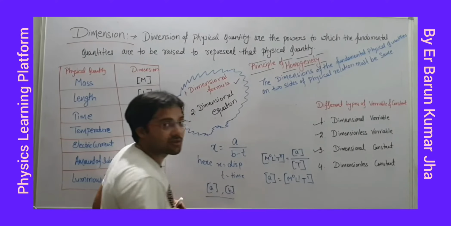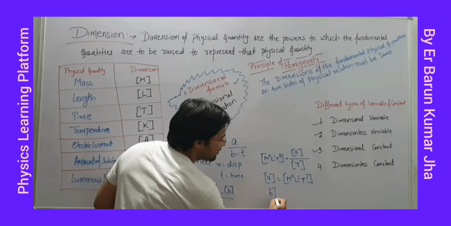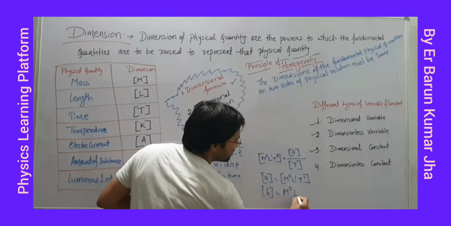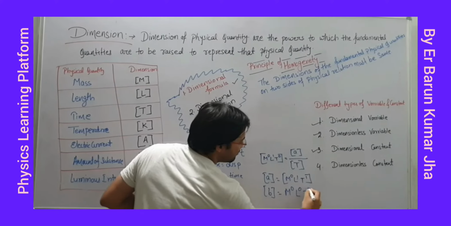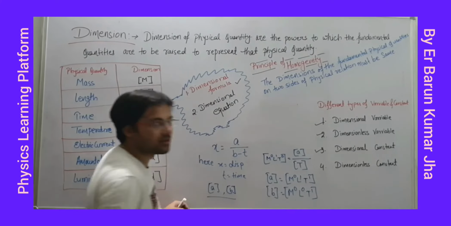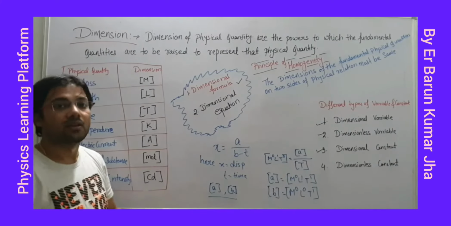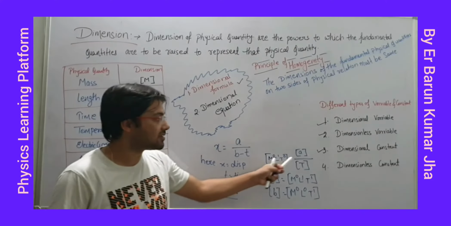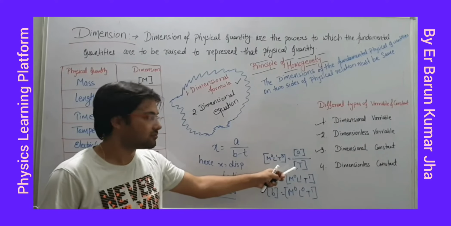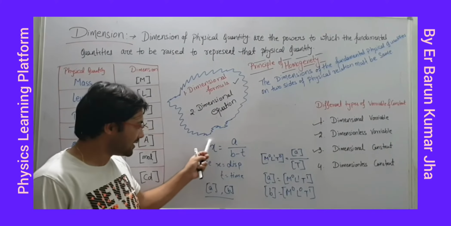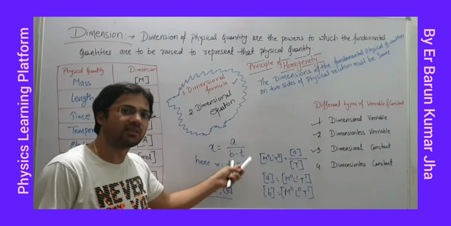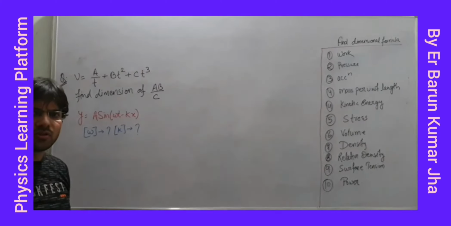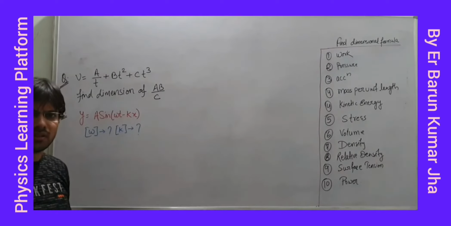So this is the dimension of A, and the dimension of B is what? M0, L0, T1. Right? In this way, you can use the principle of homogeneity. Why have I written both the dimensions equal? Because इक्वल है. अगर ये डिस्प्लेसमेंट है तो डिस्प्लेसमेंट इक्वल टू डिस्प्लेसमेंट ही हो सकता है और कुछ नहीं हो सकता है. So we'll solve two more questions based on the principle of homogeneity.